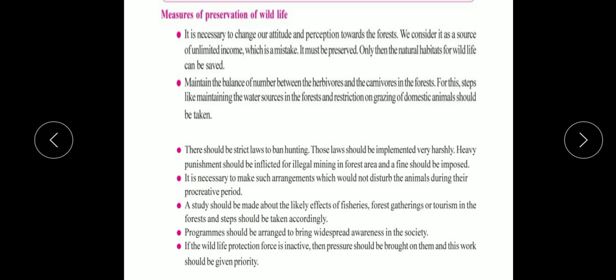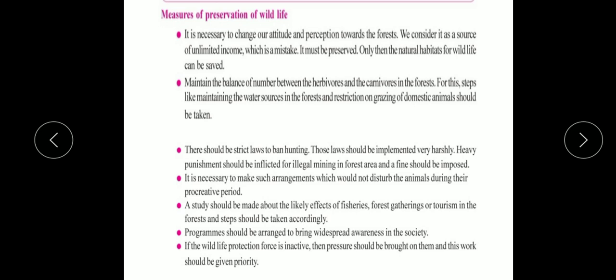We have to keep them aware. We have to make them aware of the importance of forest and wildlife. What will happen if we destroy the forest? Global warming can take place. We can have a greenhouse effect. So it's our duty to make arrangements to bring awareness in society regarding the importance of forest and wildlife.